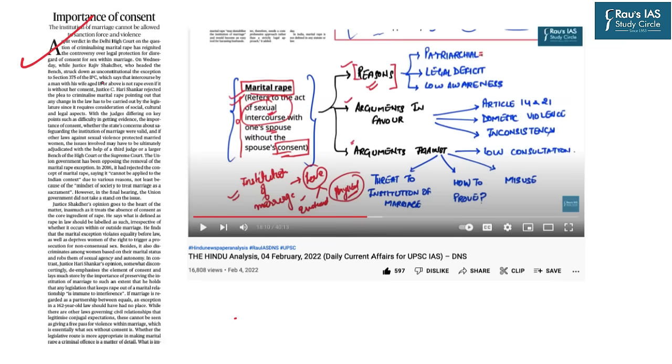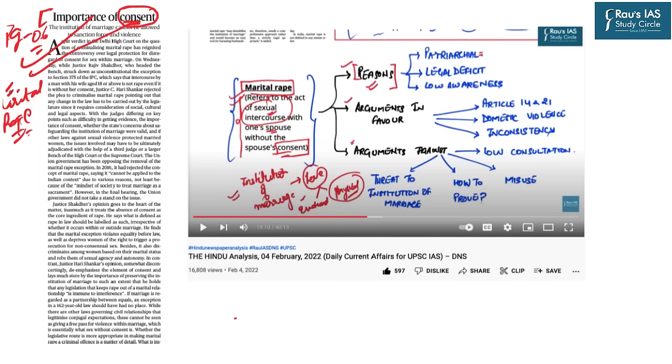So now is the time for the reference article of the day. This topic has appeared on page number 6 in the editorial section. The topic reads Importance of Consent. Now the consent mentioned over here is in relation to the marital rape. And the article has come in the recent context regarding the split verdict in the Delhi High Court on the question of criminalizing the marital rape.